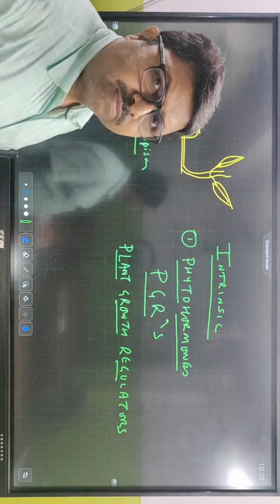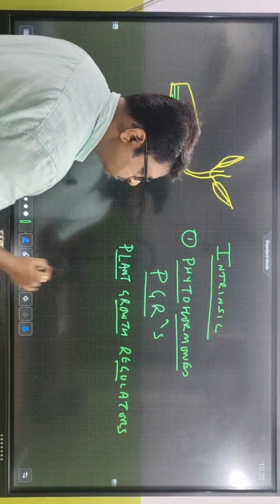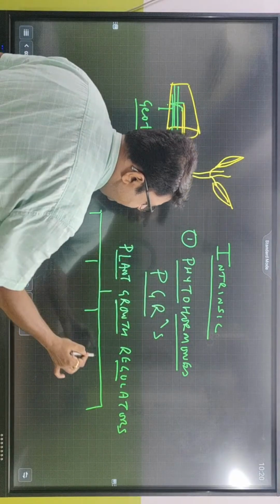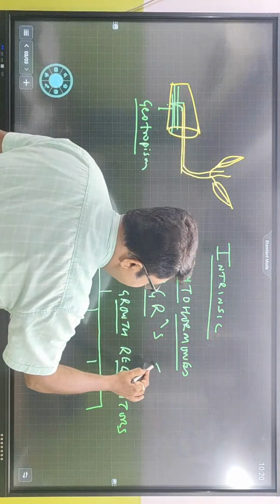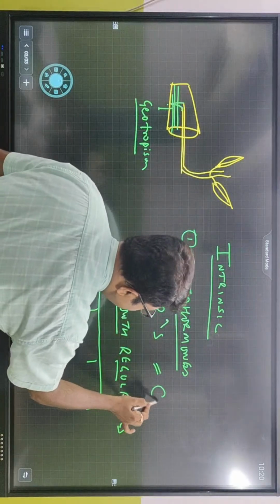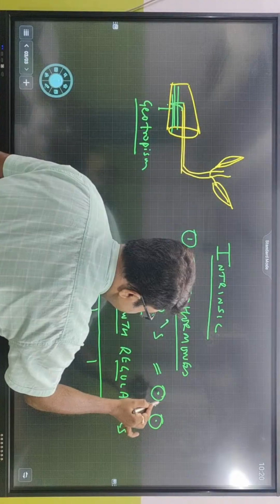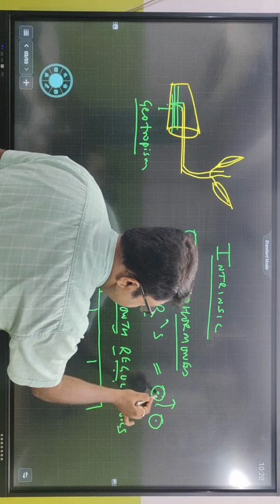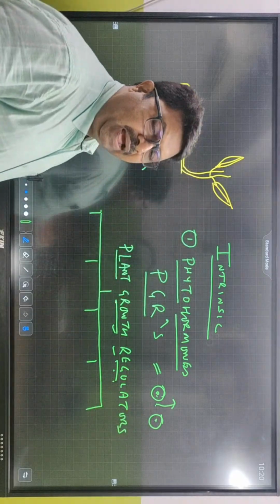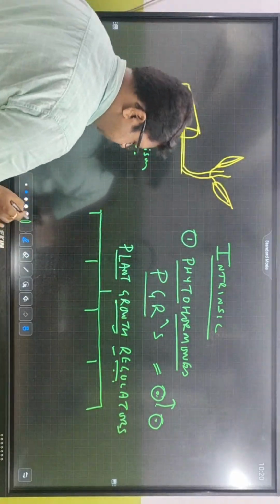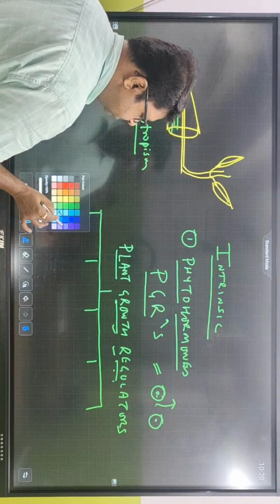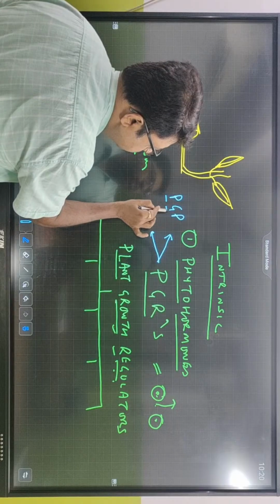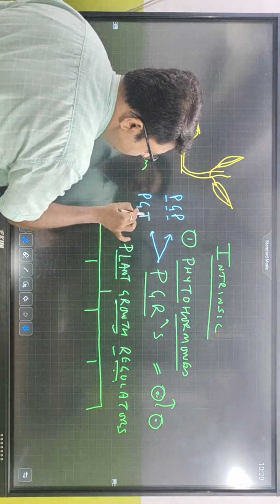So these are phytohormones. This PGR, we will study in the later part of our class. There are 5 different types of PGR, and they are present between the two cells, in the intercellular space. Basically, when we talk about PGR, there are 2 types: one is PGP, plant growth promoter, and the other is PGI, plant growth inhibitor.